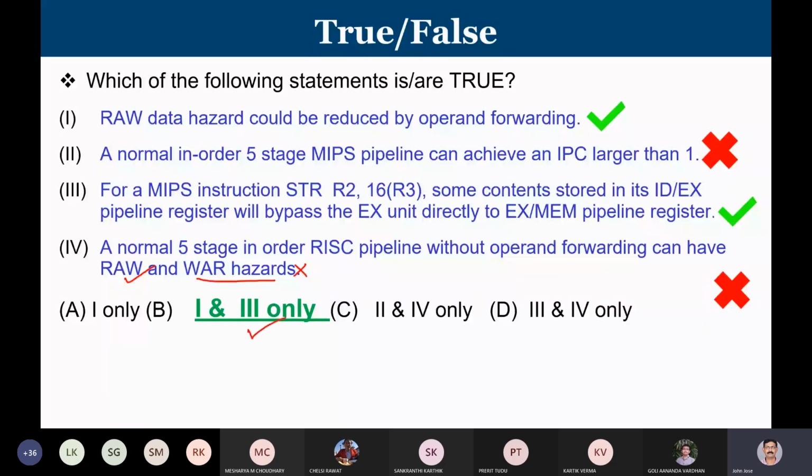Let me know if you have any query in this before I go to the next one. In the 4 statements given and how we have made the conclusion, if any student has any query, kindly raise your queries now, or else we'll move to the next question.